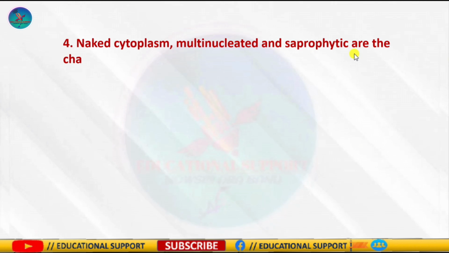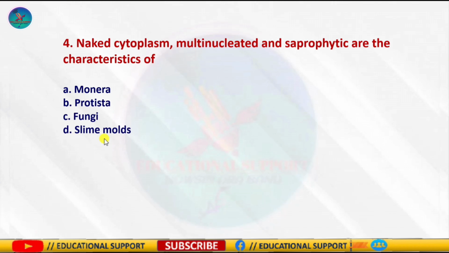Question number 4 is, naked cytoplasm, multinucleated and saprophytic are the characteristics of, and the options are Monera, Protista, fungi, and the last one is slime molds. So the correct answer is option D, slime molds. You know that slime molds are saprophytic protists, which move along the dead leaves engulfing organic material. So these are multinucleated and don't possess a cell wall and have naked cytoplasm. So the correct answer is option D, slime molds.